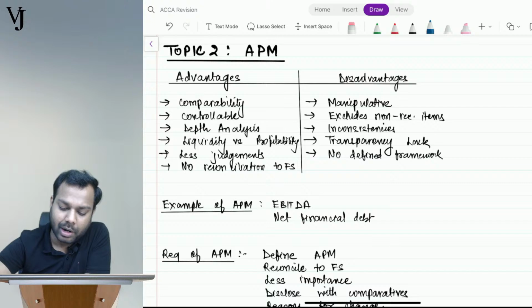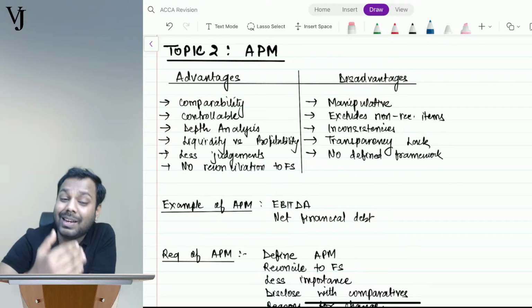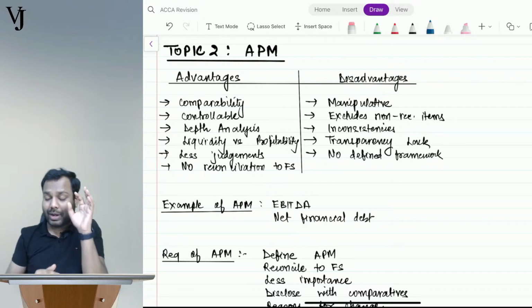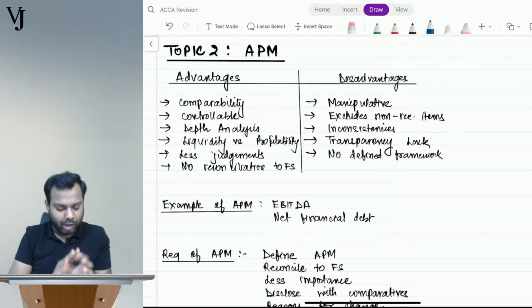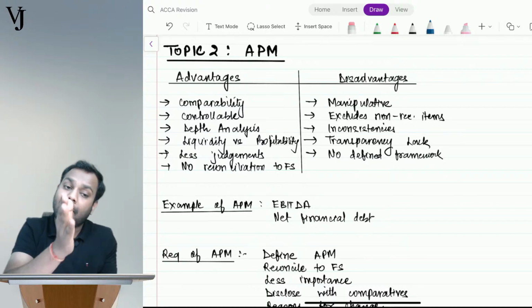Because the gain or loss on the hedged item will go to P&L at the time of settlement. Understand? When we do cash flow hedge, the gain or loss on the hedged item goes to P&L at the time of settlement.